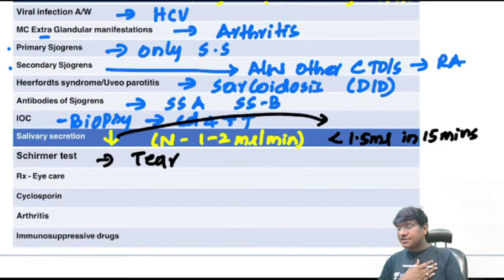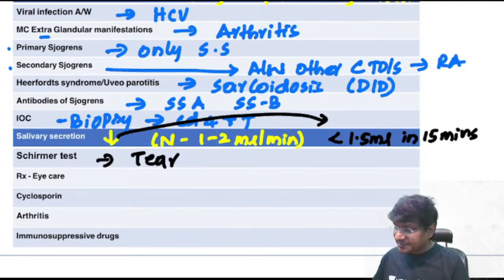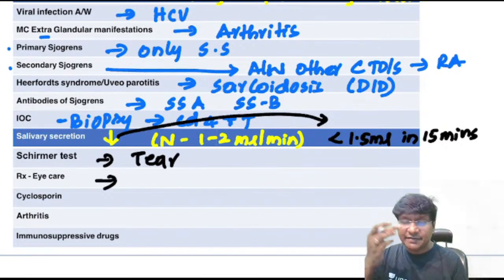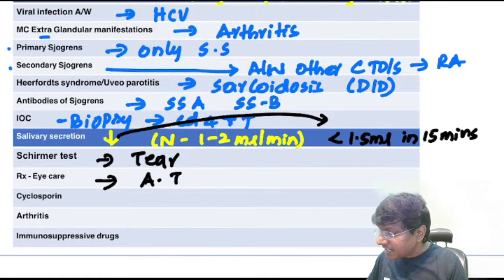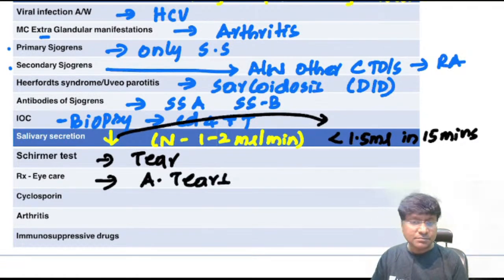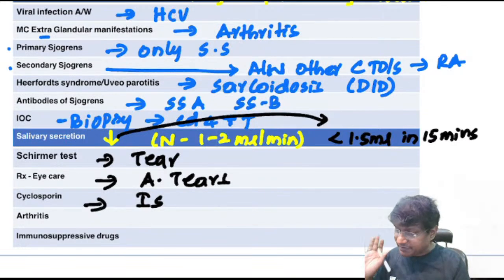Then coming to the treatment. In these individuals, one is your eye care. So how will you give the eye care? Because the individual is having dry eyes because of decreased tear production, you should give artificial tears. And it is an immune mediated disorder, so you should give an immunosuppressive drug. What is that immunosuppressive drug you will be giving? That is cyclosporin. The cyclosporin will cause the immune suppression.